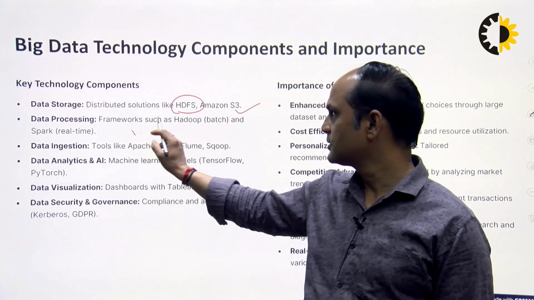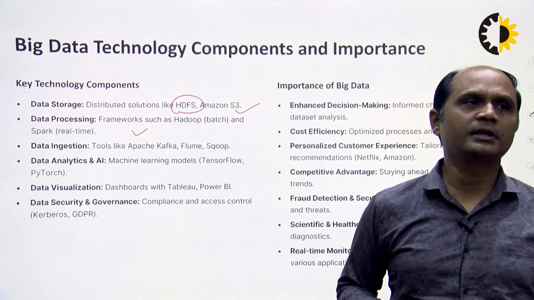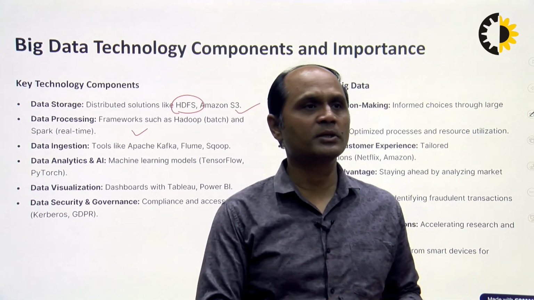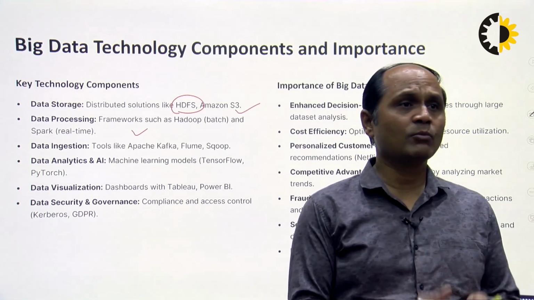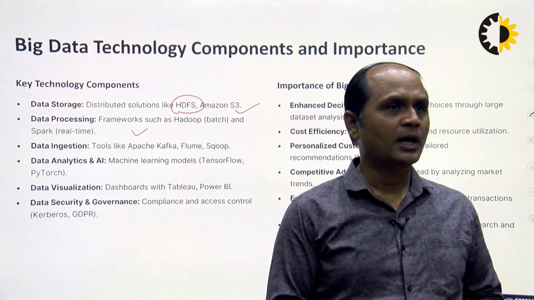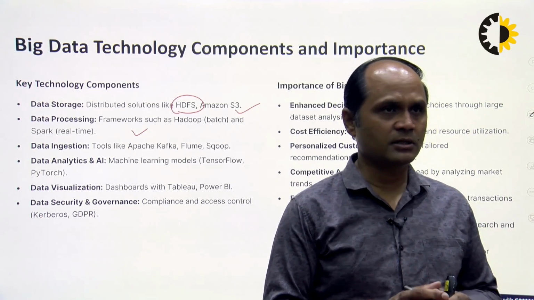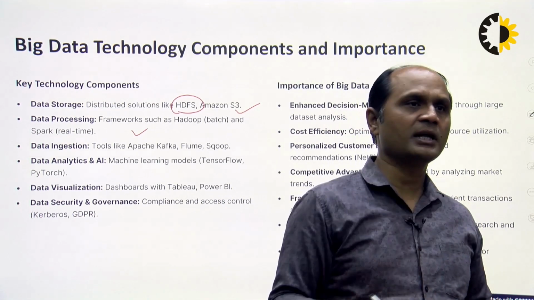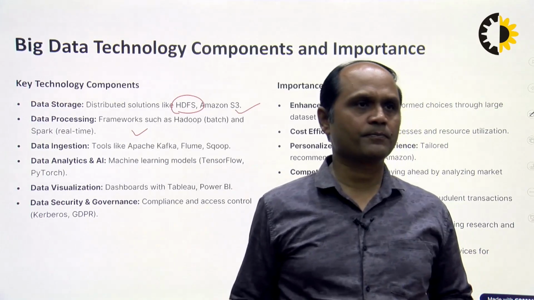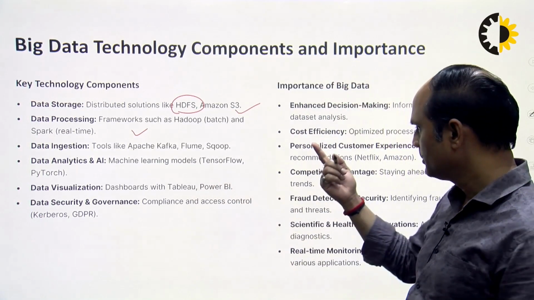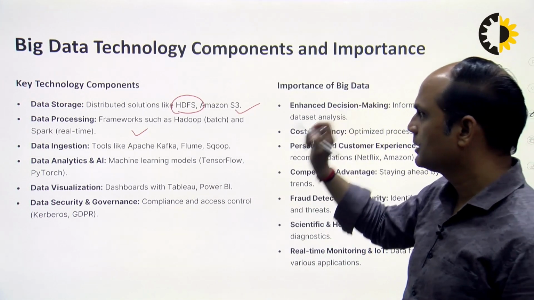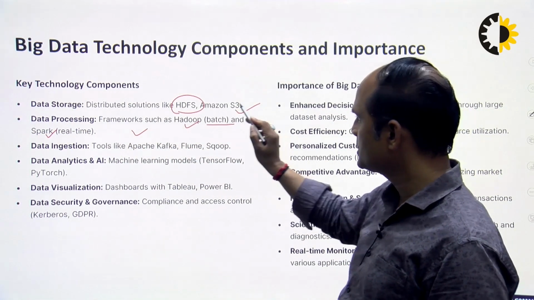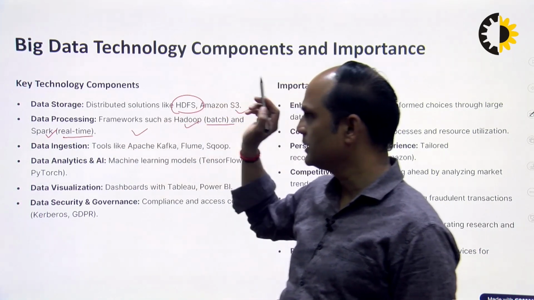Next is data processing. After the data storage, we want to process that particular data from one phase to another phase, or one place to another place. We want a framework like Hadoop. Hadoop uses a batch processing system, where we can combine similar types of jobs into one batch and process it. There are two types of platforms available for data processing. One is Hadoop, another is Spark. Hadoop is used for batch processing and Spark is used for real-time analysis.